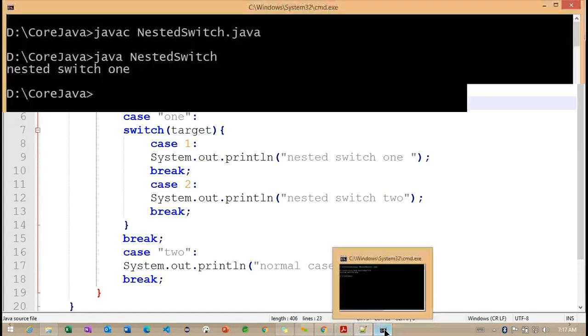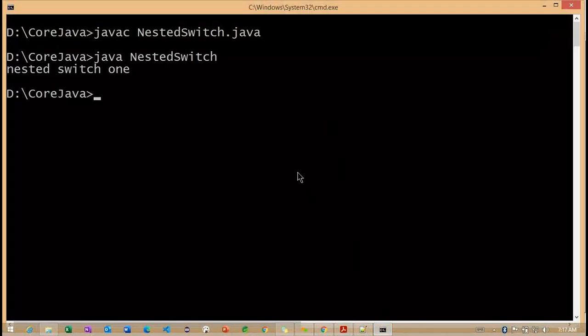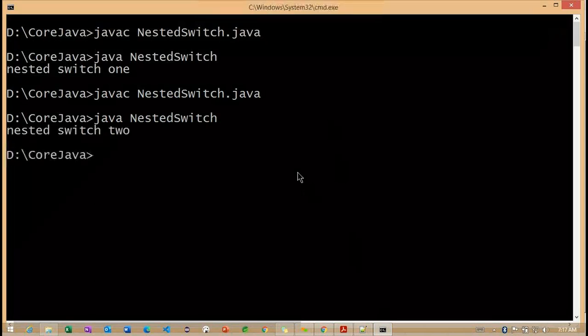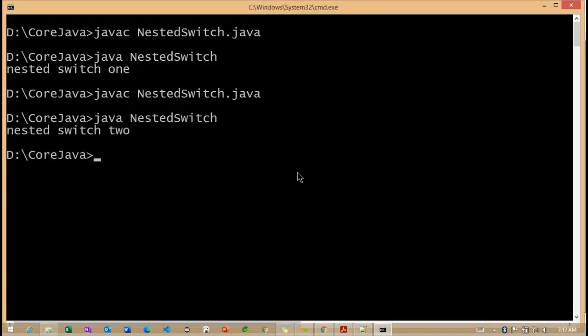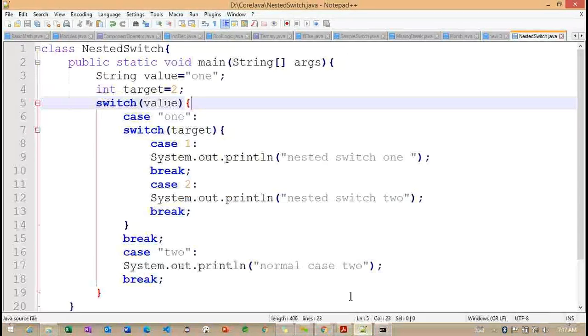Observe here, compile one more time and execute. Now the output we are getting is nested switch 2.